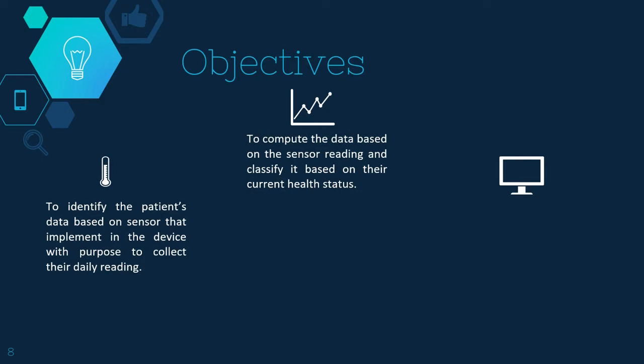The second objective is to compute the data based on the sensor readings and classify it based on their current health status. This part is a combination of the sensor data and the data from the health survey contained in our system. For some diseases, we cannot detect them from body temperature and heart rate. For example, people who have diabetes or other kinds of disease do not have symptoms like fever or abnormal heartbeat. So with the health survey in the system, we believe it could detect other diseases.